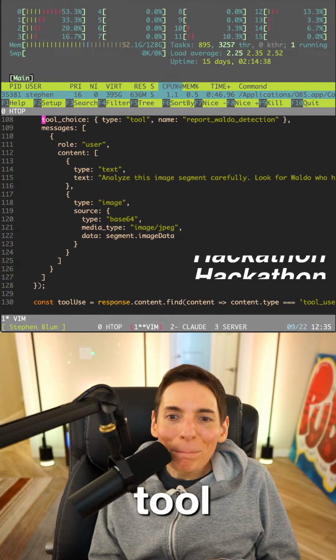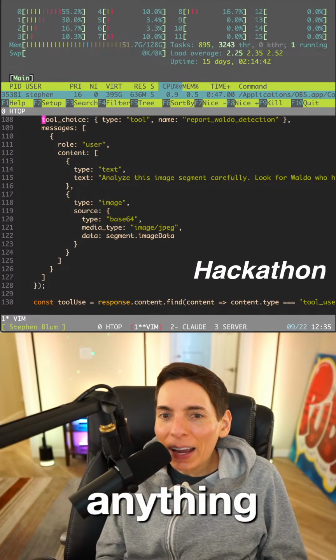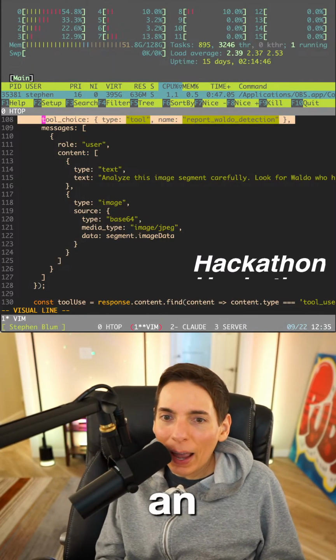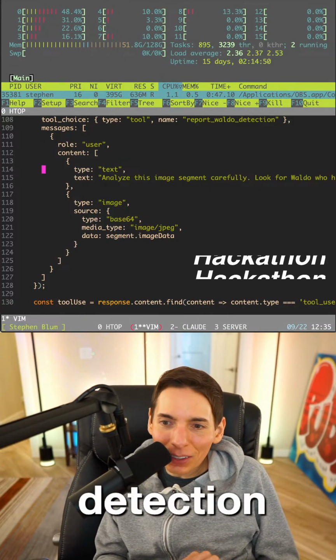Tool choice, mandatory. You can't respond with anything else, AI. You have to, because it's an AI agent, right? We're building an AI agent. So it has to always respond with report Waldo detection every single time.